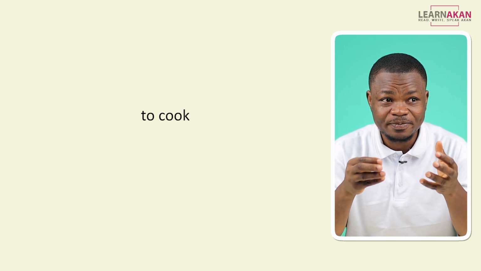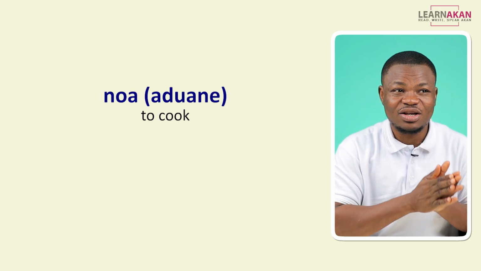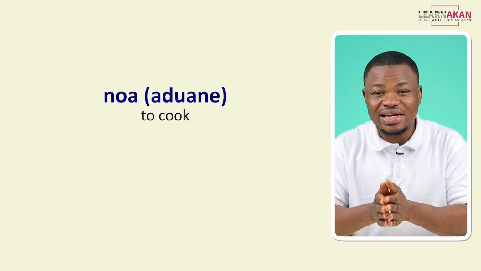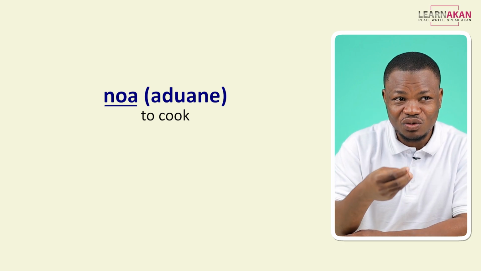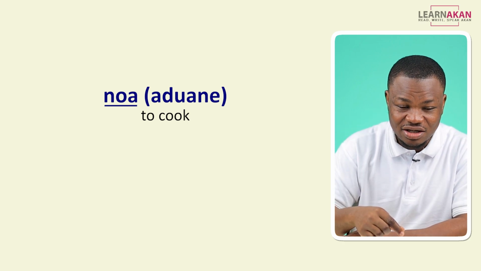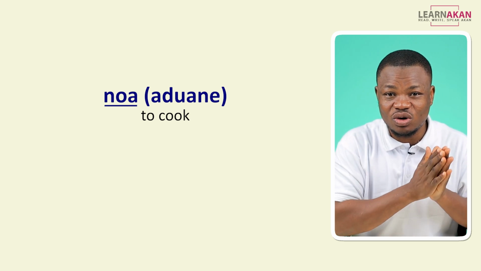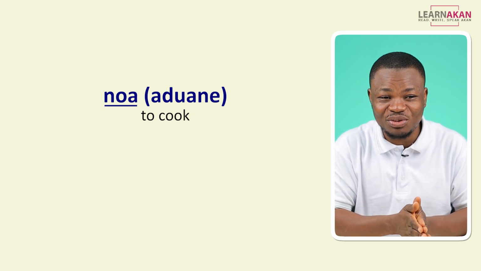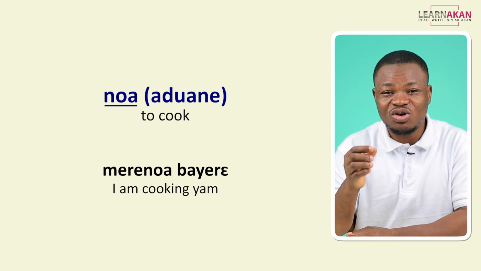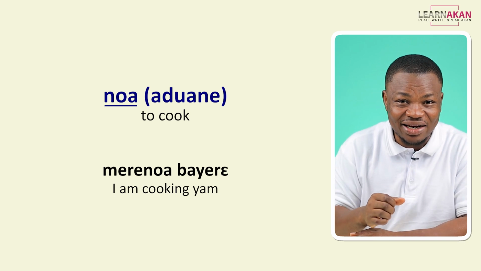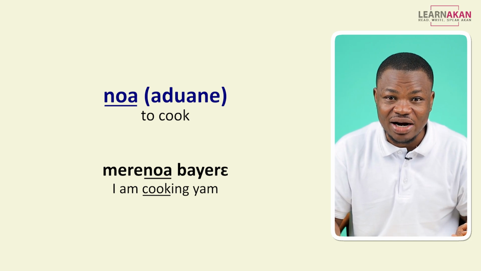We have to cook. And again, we learned this in the previous lesson. We said to cook is noa aduane. But then we said the actual verb is noa. But noa is transitive, which means it requires an object. So you would use noa if you are going to add exactly what it is that you are cooking. I gave you the example, me noa bayre. Because I add exactly what I'm cooking, which is bayre, I use just noa. So I don't bring the aduane part.